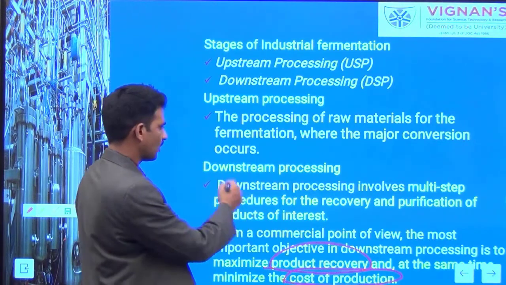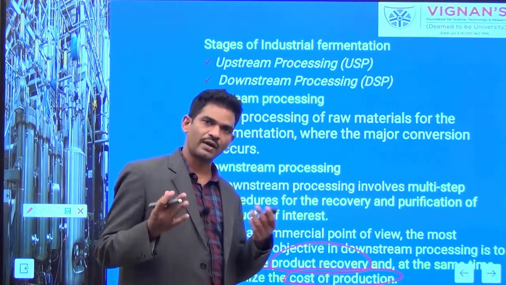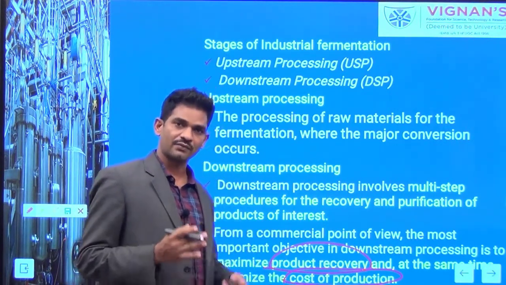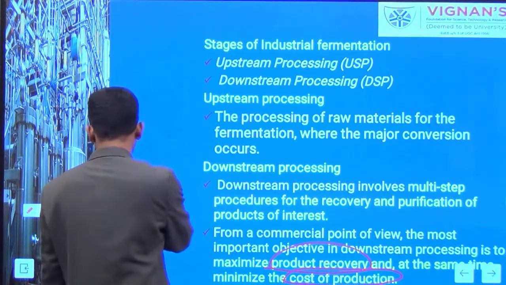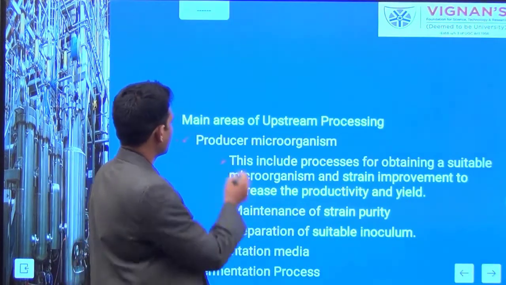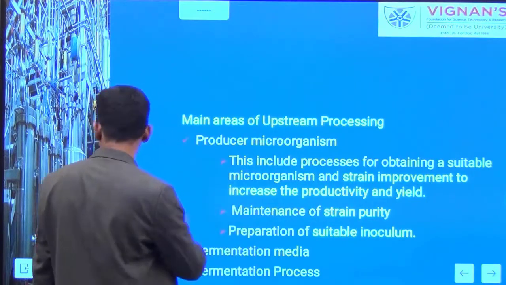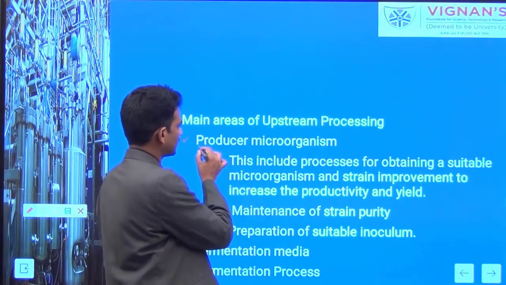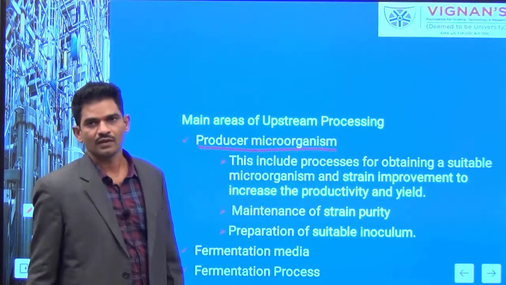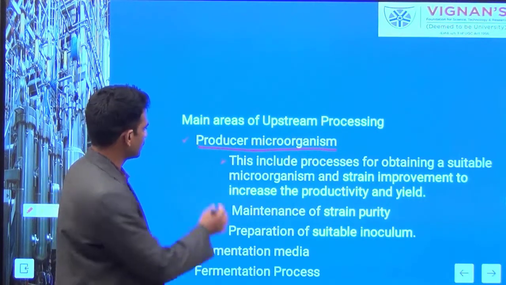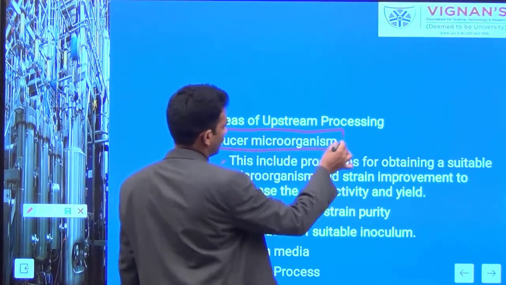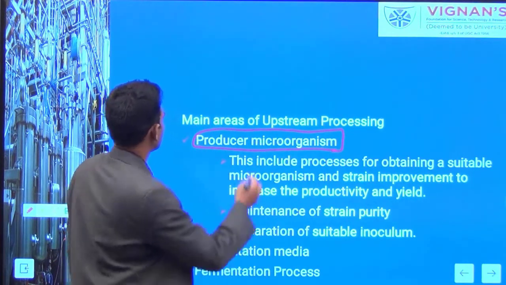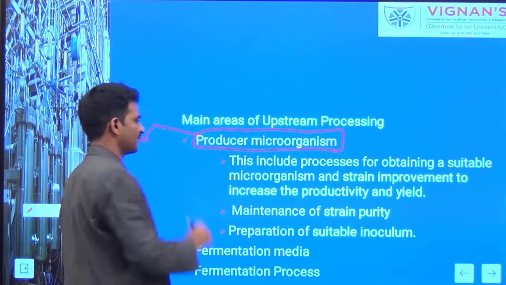I told you the recovery process and purification process require a set of unit operations. So we have to reduce the number of unit operations required for each stage so that we can reduce the cost also. Our upstream processing focuses on three main areas. The first one is the selection of the producer microorganism, producer microorganism isolation, or we can use a stored culture. The industrial strain selection is very much essential.